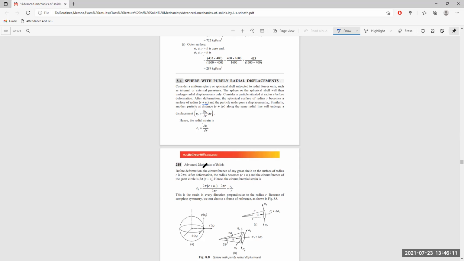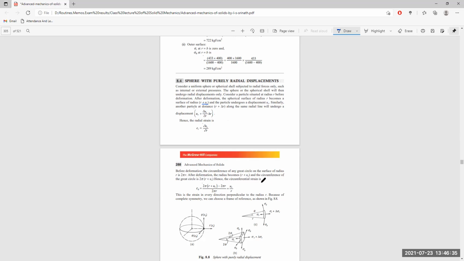Now, next is the circumferential strain. The circumference of any great circle on the surface of radius r is 2 pi r. After the deformation, the radius becomes r plus u_r, so the circumference also increases to 2 pi into r plus u_r.